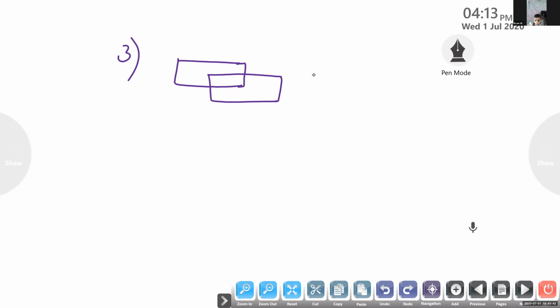Okay, Ashif, where is your cuboid picture? Are you drawing? Yes, very good. So next we will mark the corners. Now what's the next step? We will join the corners.